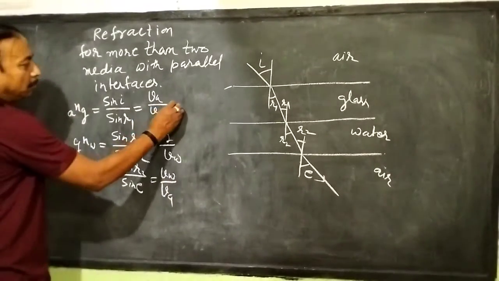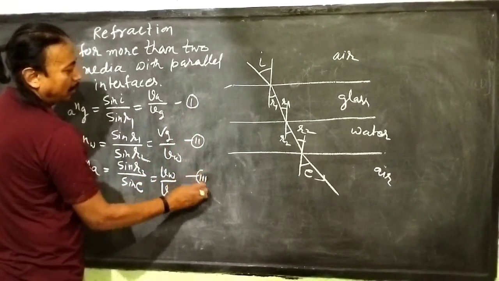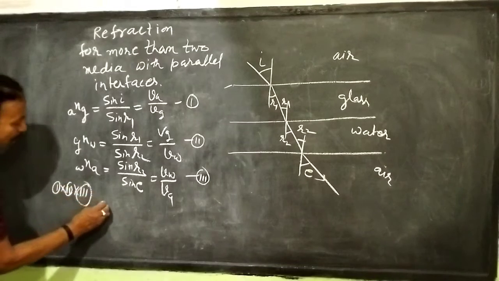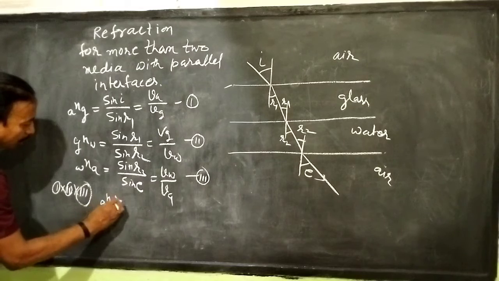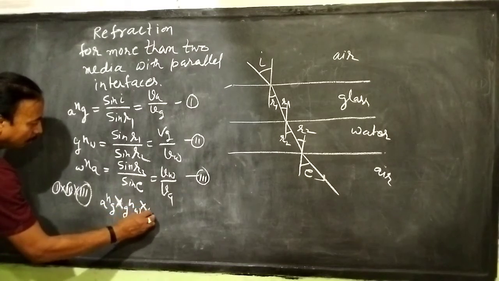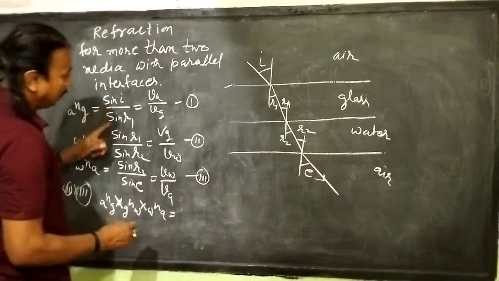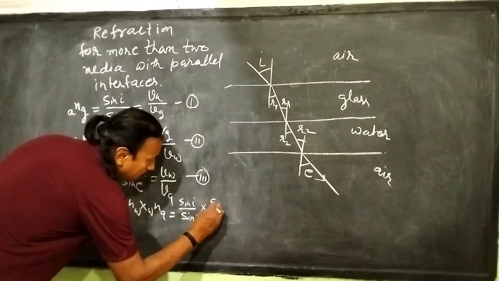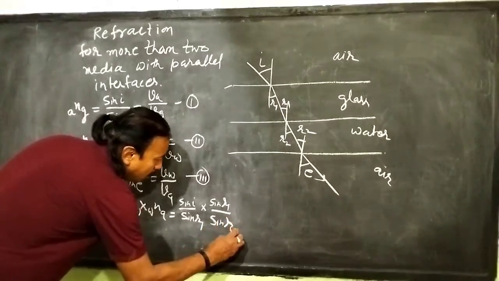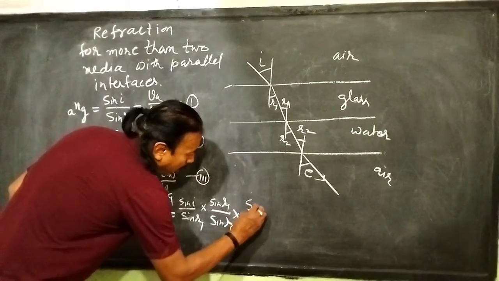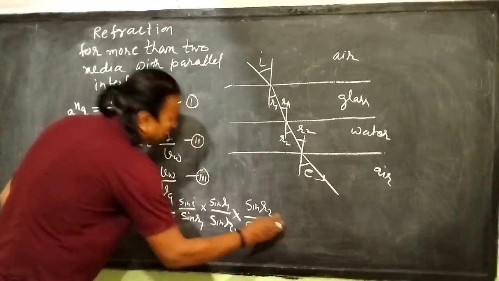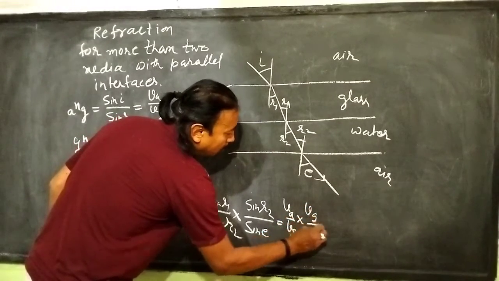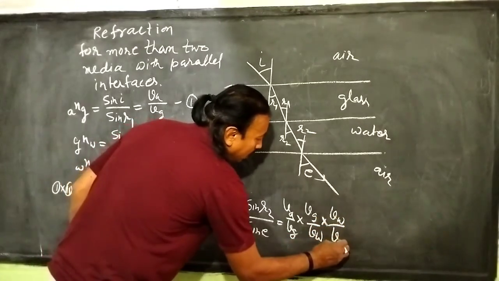If we multiply all these three relations or equations, 1 into 2 into 3 gives A and G into G and W into W and A equal to sin I by sin R1 into sin R1 by sin R2 into sin R2 by sin E, equal to VA by VG into VG by VW into VW by VA.